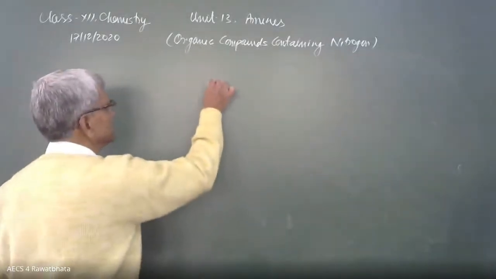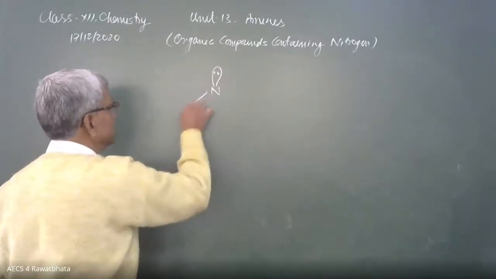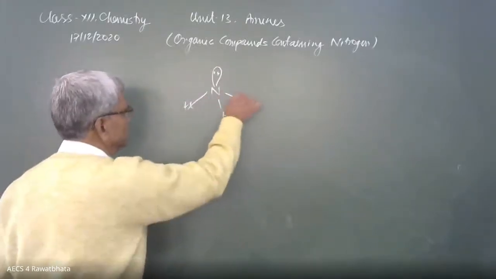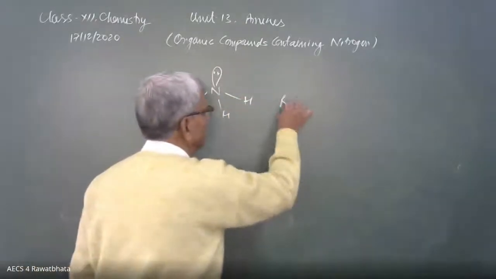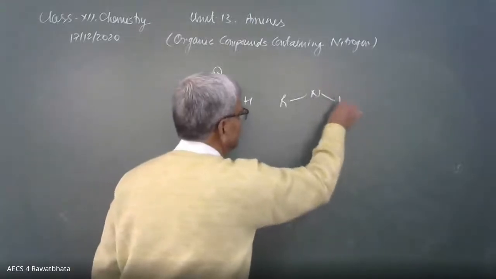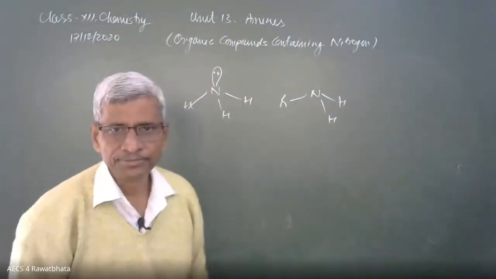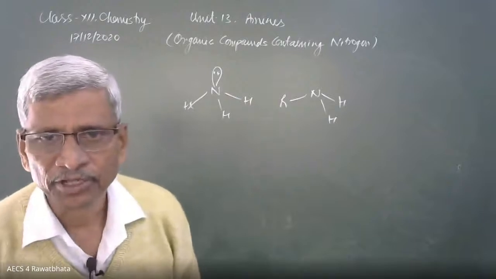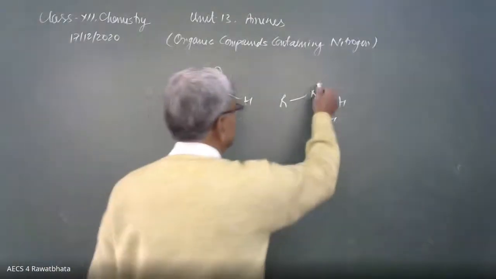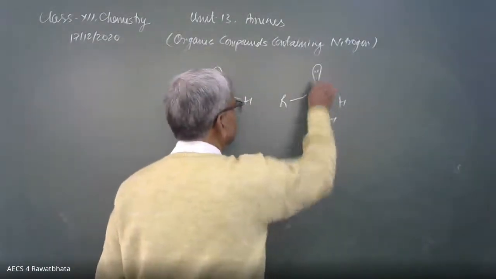See here, here is a nitrogen, a lone pair is there, and 3 hydrogens. Amine: R, N, H, H. We'll discuss in detail afterward. Divyanshi says ammonia. Yes. Here is also a lone pair.